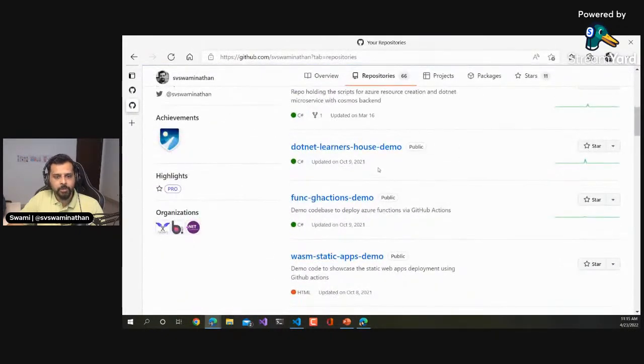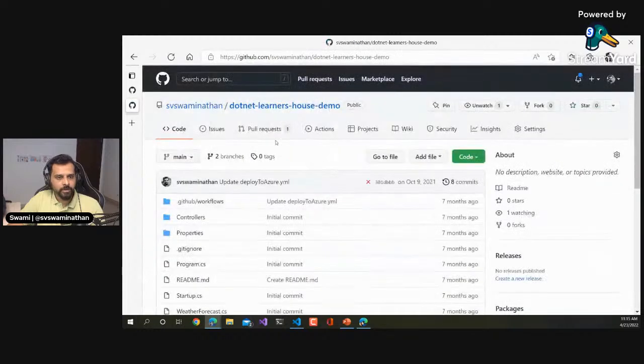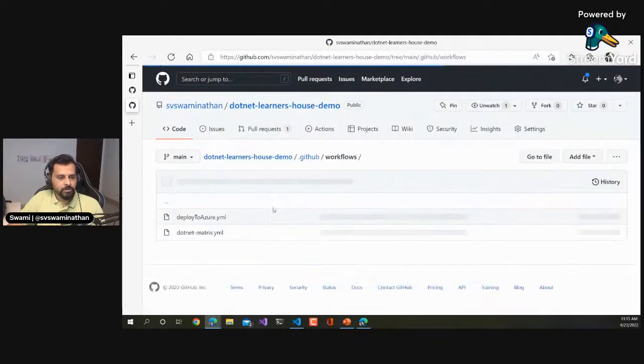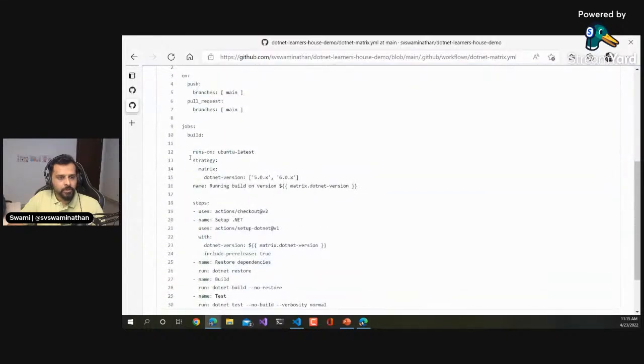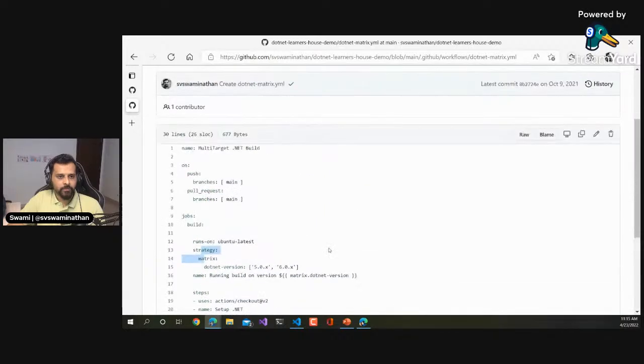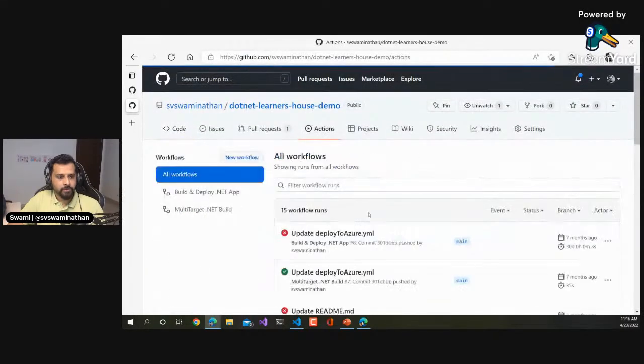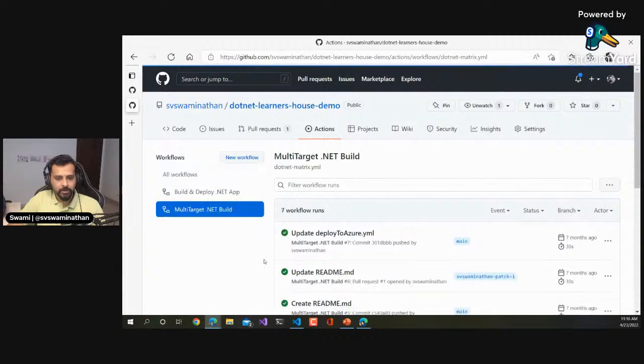And about the matrix build I was talking about, I showed it in another event earlier, so I'll just quickly show it as a reference. You would do something like this: strategy as matrix, and you specify the dotnet version as 5.0.x or 6.0.x, and then you say in which one it is running. Then automatically this job would run on these two different versions. Okay, so if you go to that, I think multi-target .NET build.